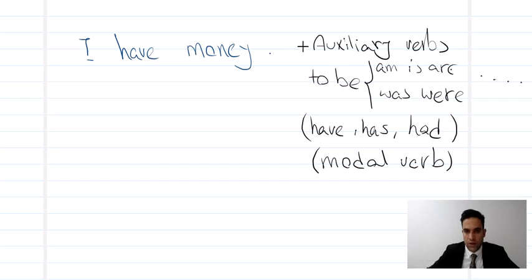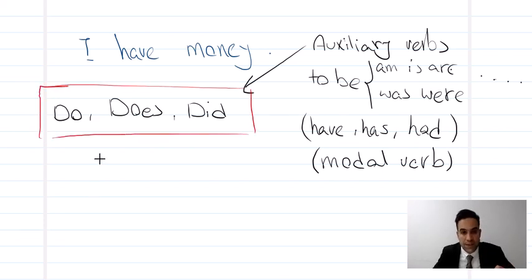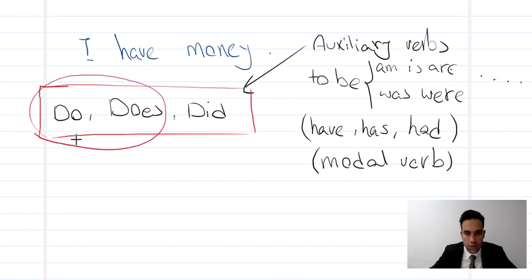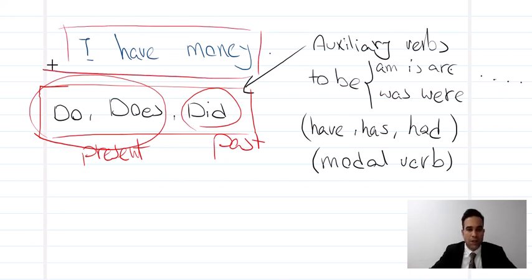Auxiliary. We have do, does, did. So these do, does, did are important for us. Here for present simple. These two are for present. This one is for past. All of them are auxiliary verbs, okay? So here, look at this sentence again. I have money. There is no auxiliary verb.